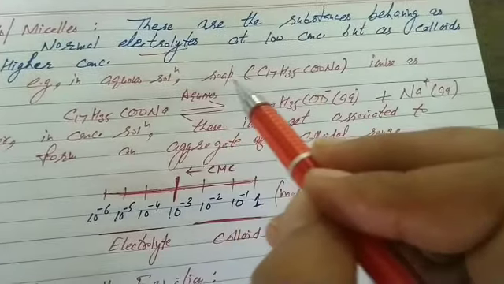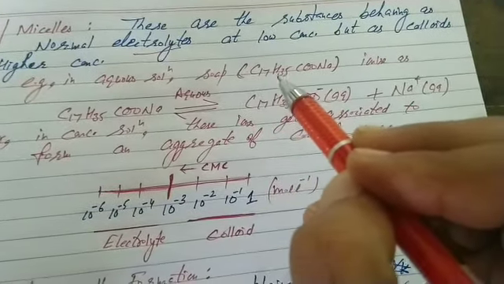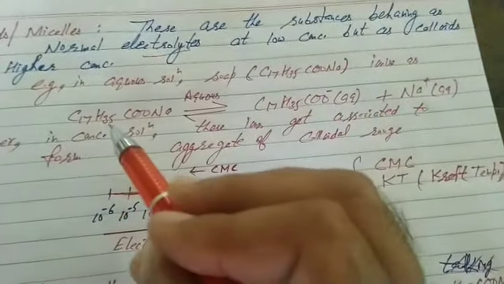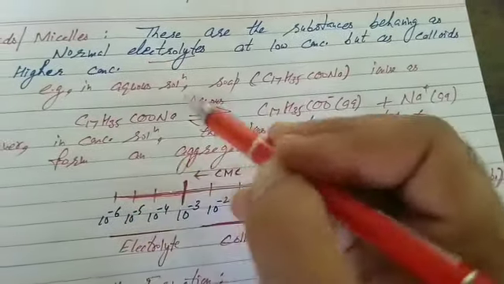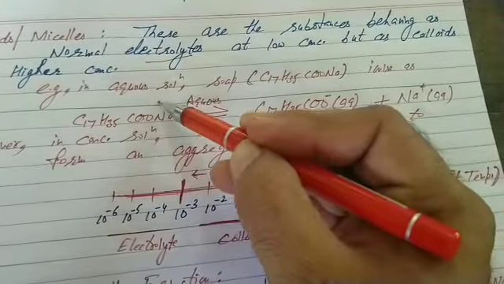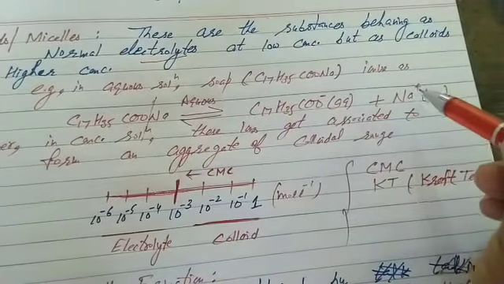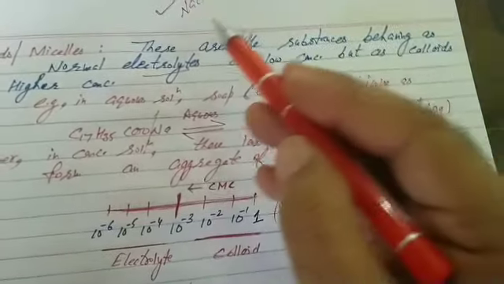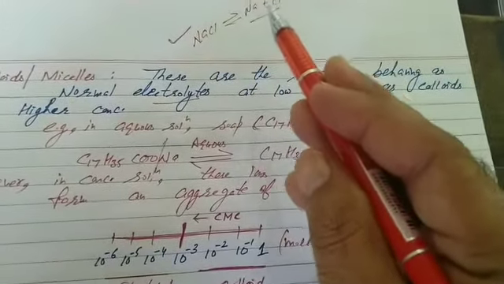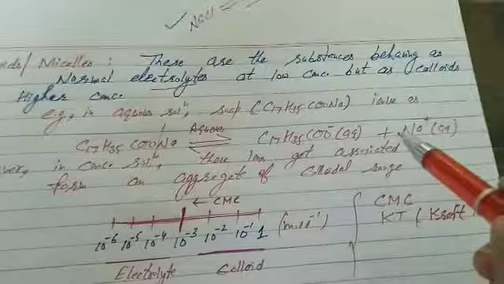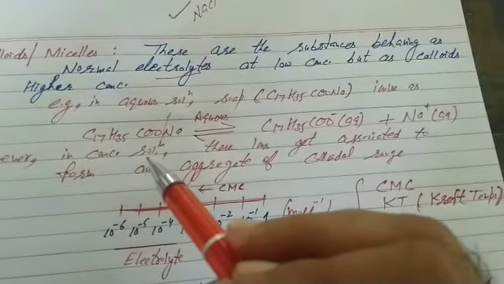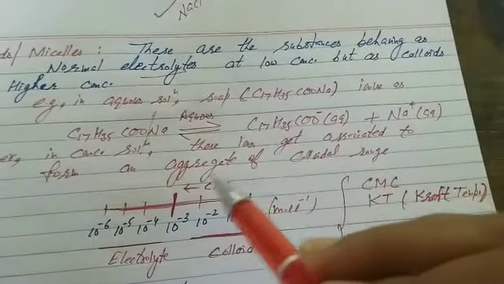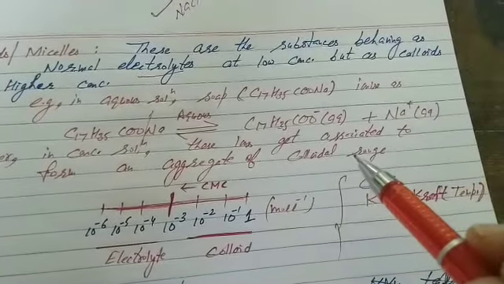In aqueous solution, sodium stearate, C17H35COONa, that's the formula of soap, ionizes. In aqueous solutions, it undergoes dissociation. Sodium ions separate and stearate ions separate. It means it behaves as an electrolyte. However, in concentrated solution, means at higher concentration, these ions get associated to form aggregates of colloidal range.